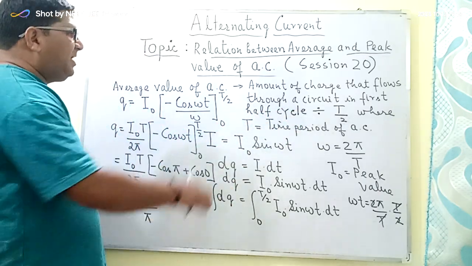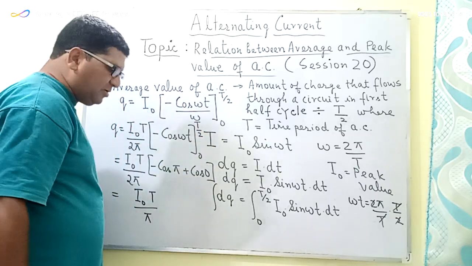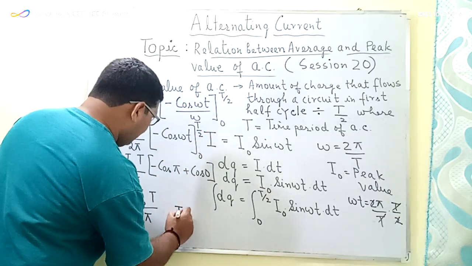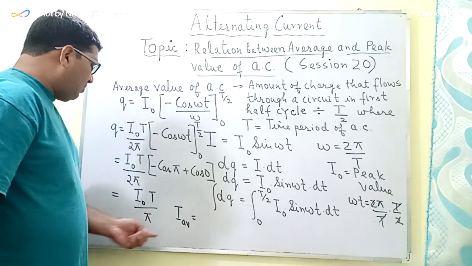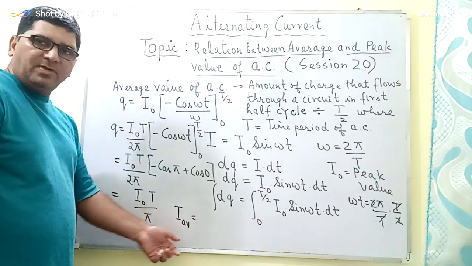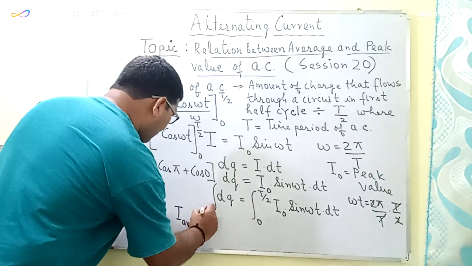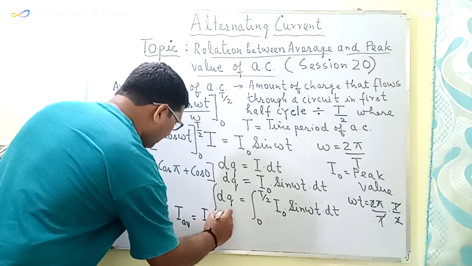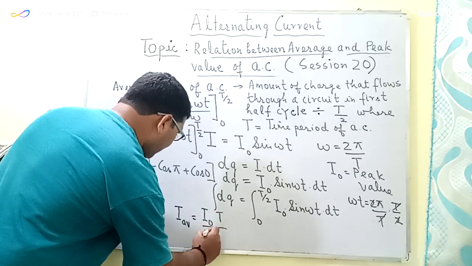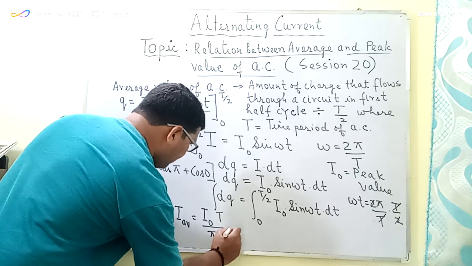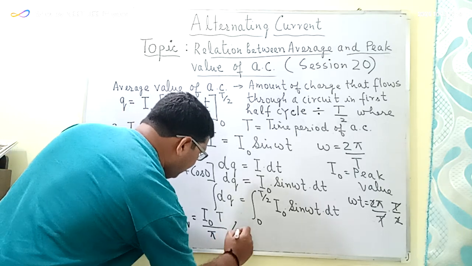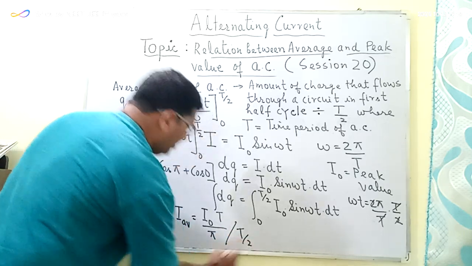So if I divide it by T by 2, I will get the average value of the alternating current. So the average value of the alternating current, say I average, will be equal to I naught T divided by pi divided by T by 2.